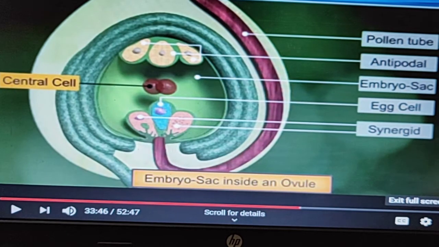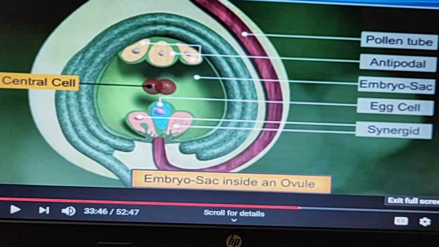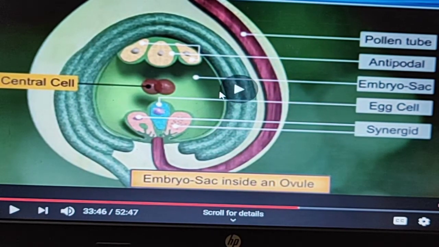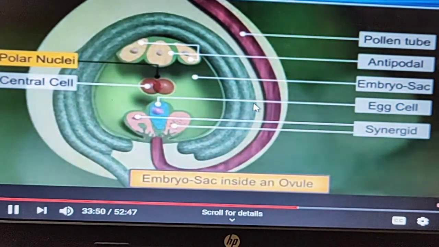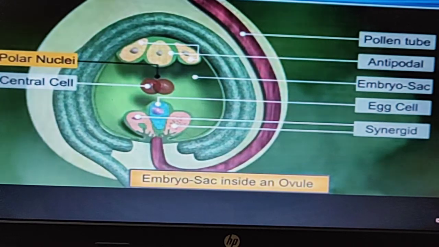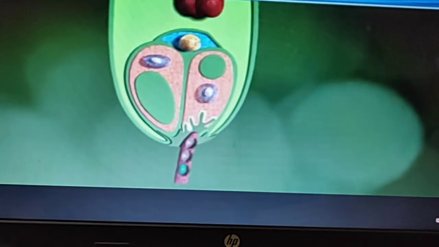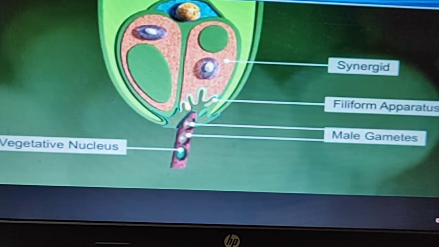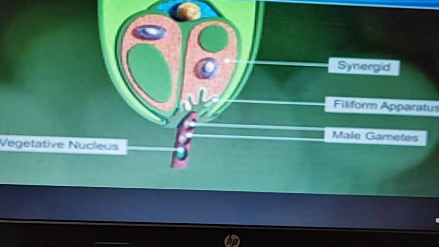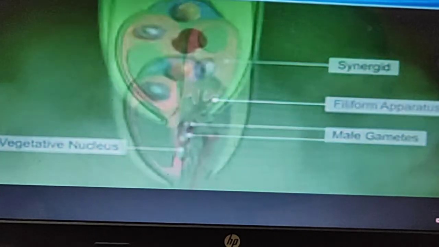Now we have already understood the process of fertilization. Now we are discussing the next step, the post fertilization events. Here we have the diagram with the antipodal cells, the embryo sac and the different parts. So what happens when the vegetative nucleus contains the male gamete, and they enter through the filiform apparatus to the egg cell?